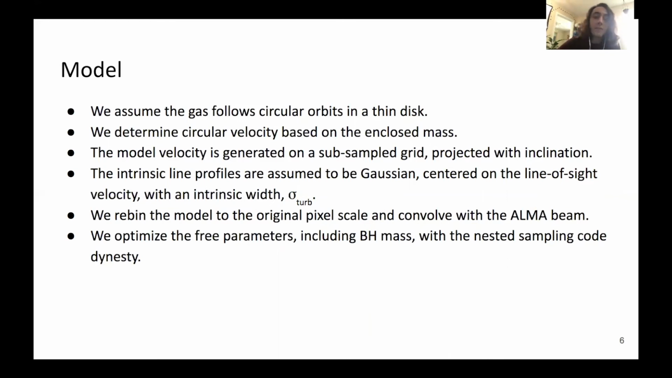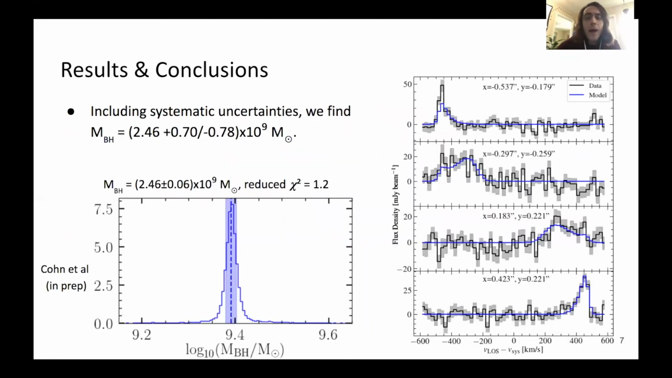Our model contains 9 free parameters, including the black hole mass, and we use Dynesty, a nested sampling code, to optimize the free parameters. We find a best-fit black hole mass in UGC 2698 of 2.46 billion solar masses. In the image at right, I compare the best-fit model line profiles in blue to the data in black at 4 example locations in the gas disk, showing that our model is a pretty good fit. The statistical errors on the black hole mass shown in the figure at the bottom left are very small. But we also test a range of different models to determine the systematic uncertainties, which dominate our error budget at about 0.7 billion solar masses.